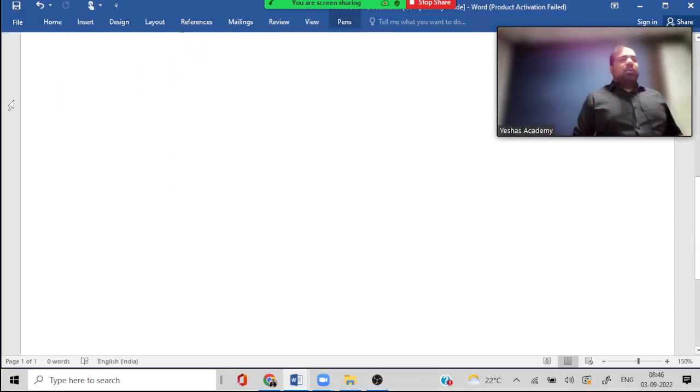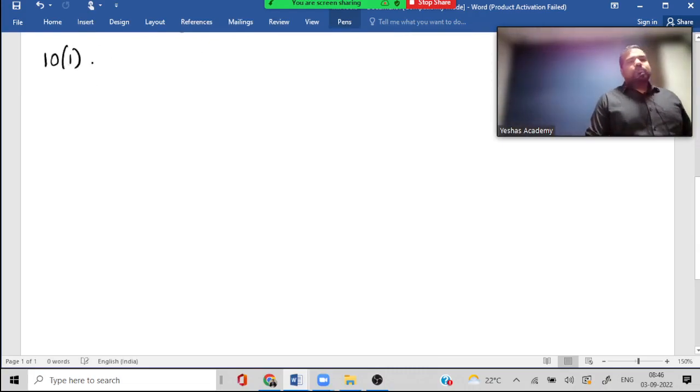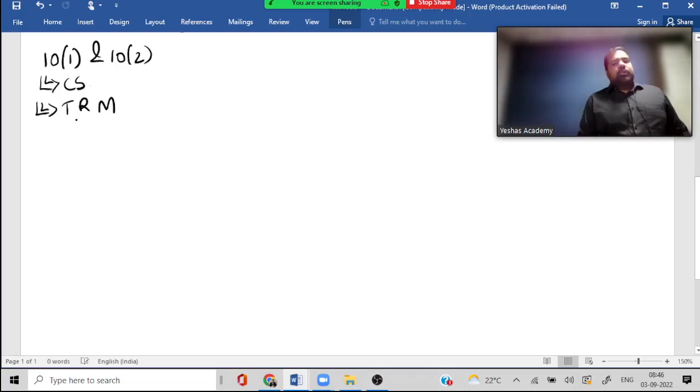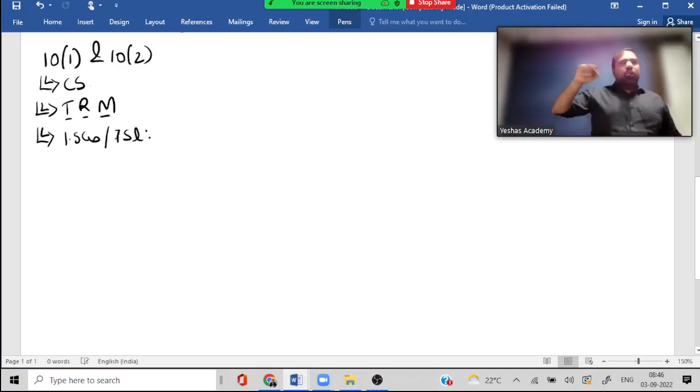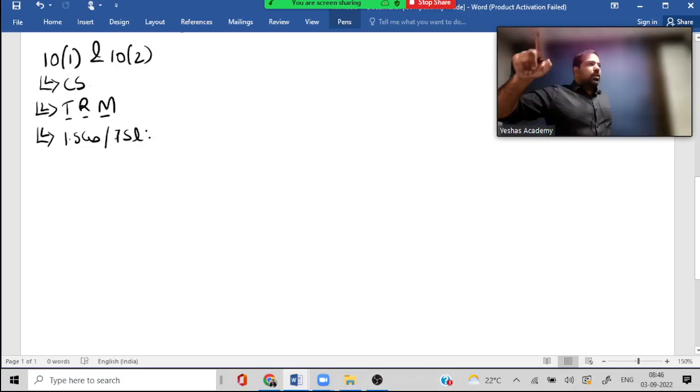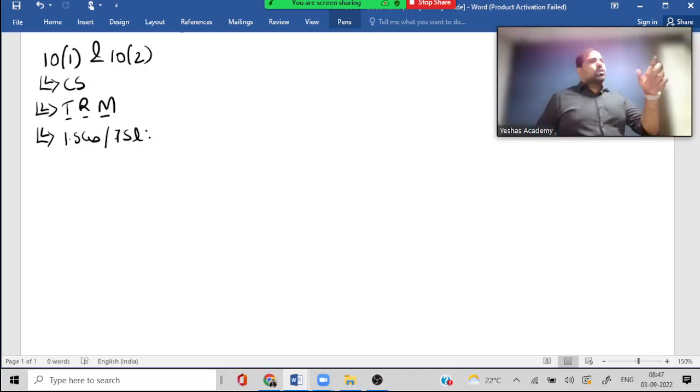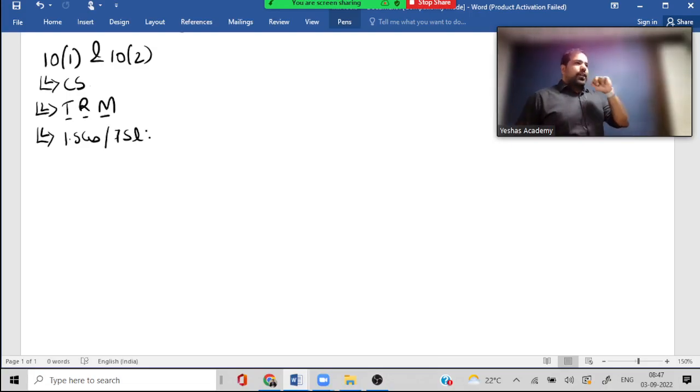And now we move on to section 10. 10.1 and 10.2. It's a very amazing scheme called composition. You can only take it if you are a manufacturer, trader, restaurant service provider or similar. And guys, for this your turnover last year should be up to 1.5 crore, or 75 lakh for all northeastern states except Assam, replaced by Uttarakhand. Assam is too big, so they get 1.5 crore. Uttarakhand is small, so they get 75 lakh.